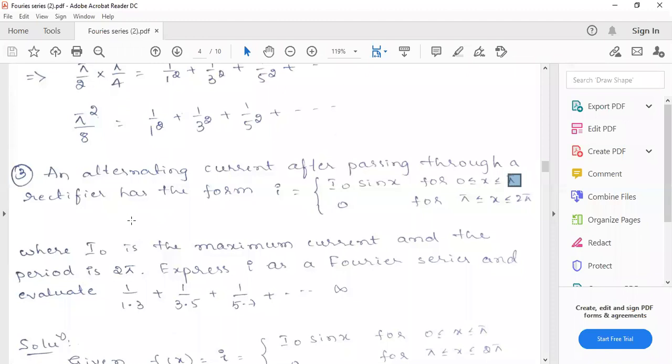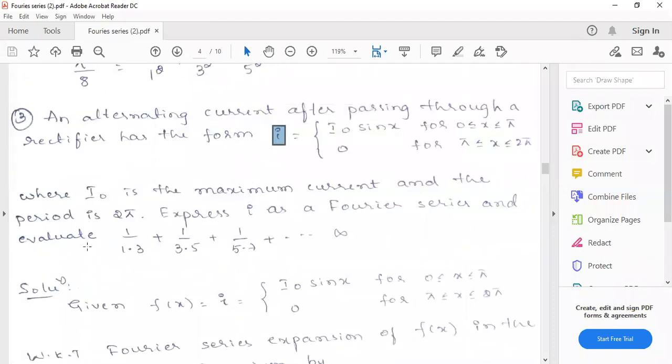Here in this function, I naught indicates maximum current and the period is 2 pi. So I is nothing but f of x. We have to express this I as a Fourier series. After expressing it in terms of Fourier series, you have to evaluate the value of 1 by 1 into 3 plus 1 by 3 into 5 plus 1 by 5 into 7 plus so on up to infinity. So we have to find out the value of this.